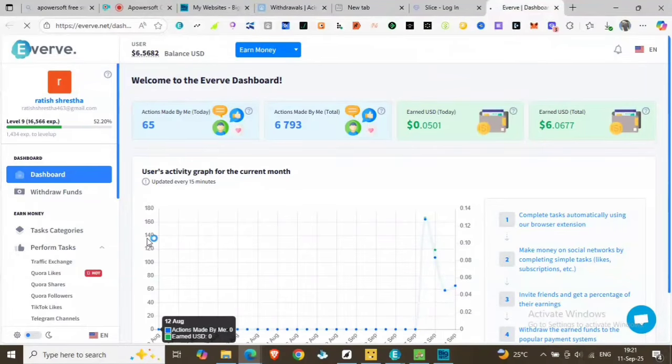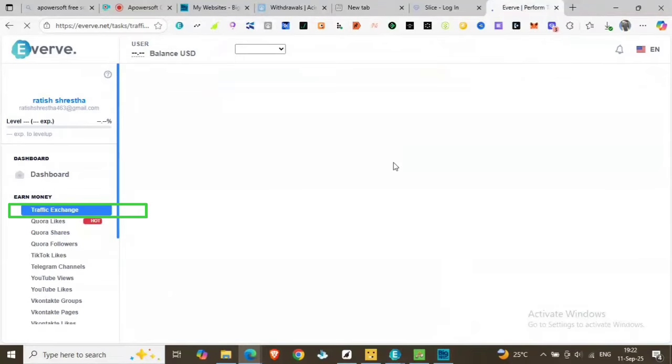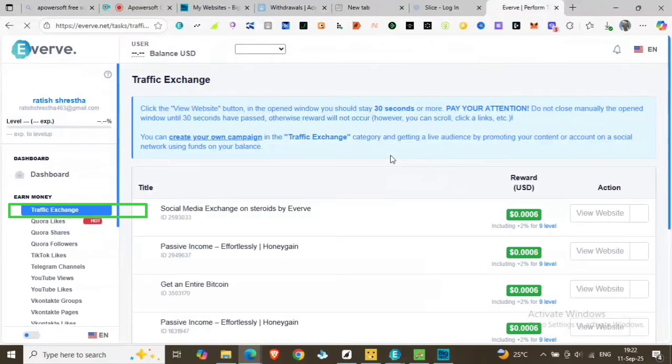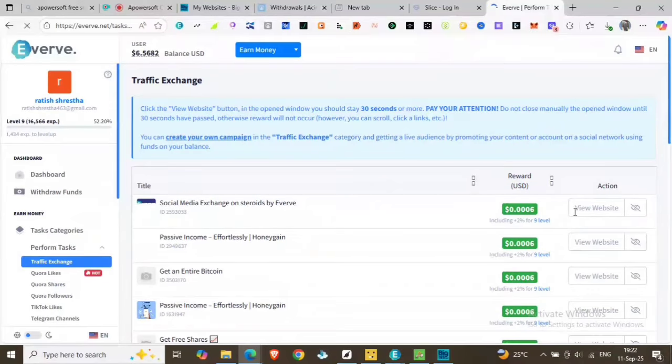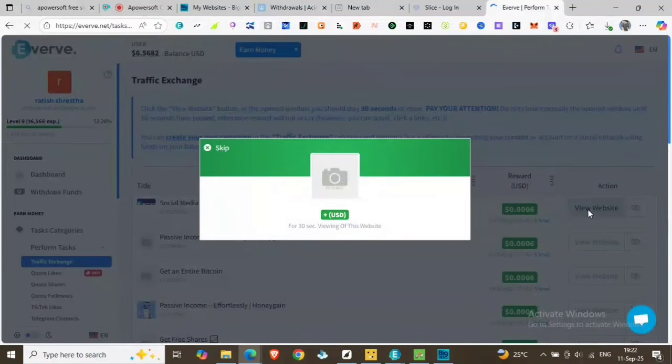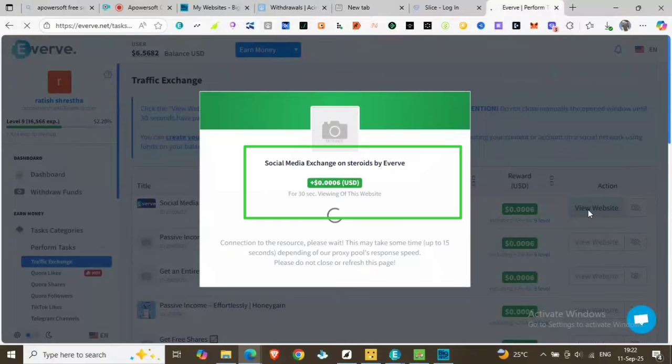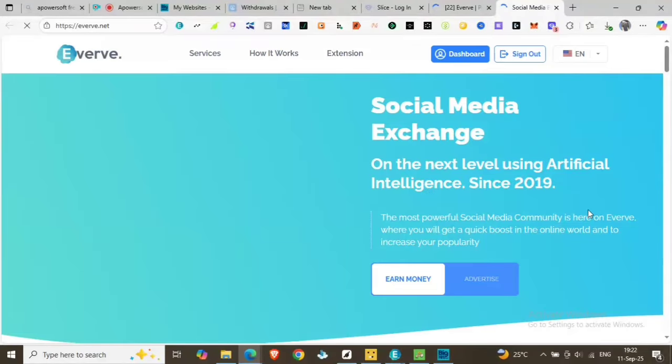So I'm going to complete some more tasks to earn some more money. So I click the traffic exchange. When I click traffic exchange, you can see the different types of tasks available. You can see the social media exchange on storage by Everve. This task gives you 0.0006, and when you click preview website, you'll be getting it for 30 seconds, and the website is opened on a new tab.